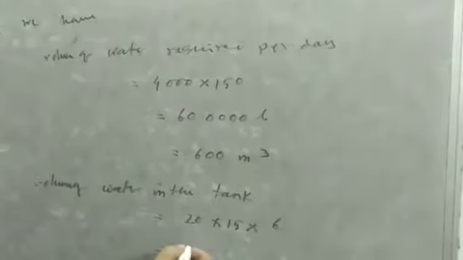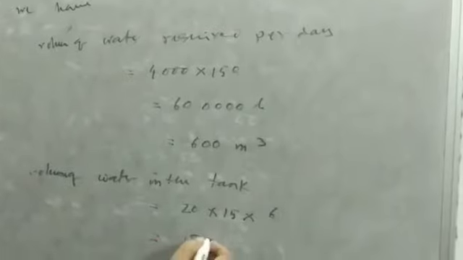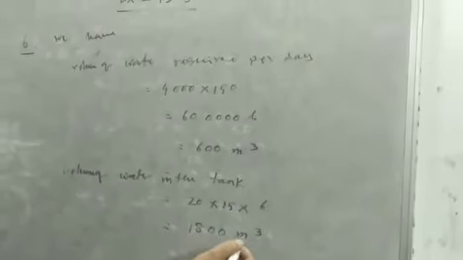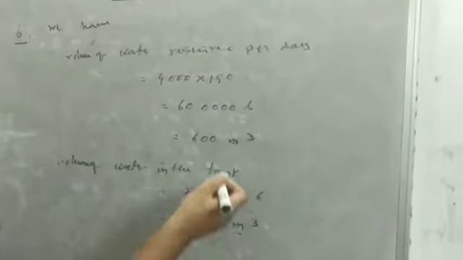So 1800 meter cube. So you see that the volume of water in the tank is 1800 meter cube, and per day the water required is 600 meter cube. So we can easily find the number of days.